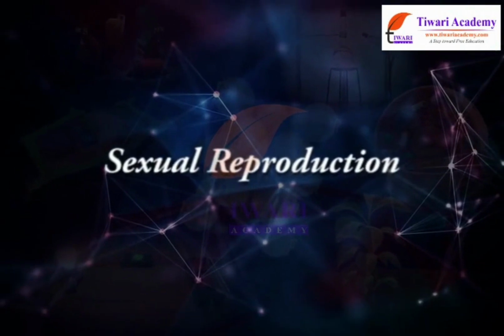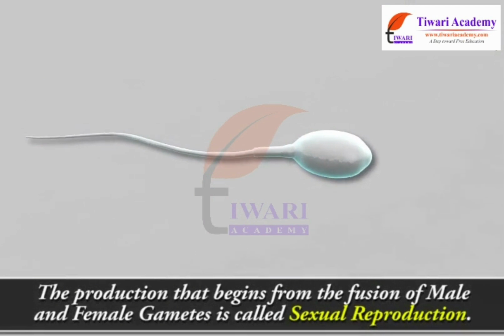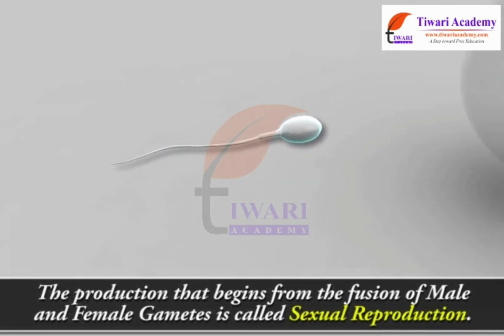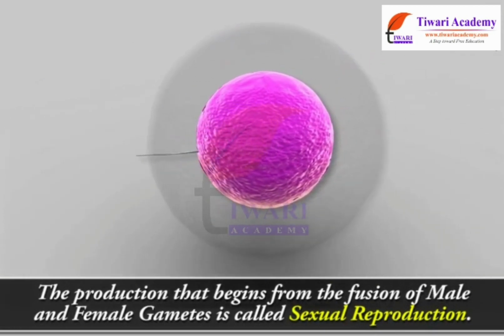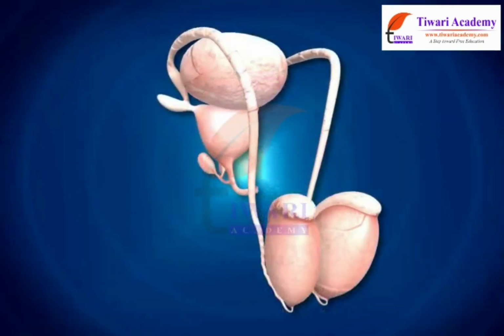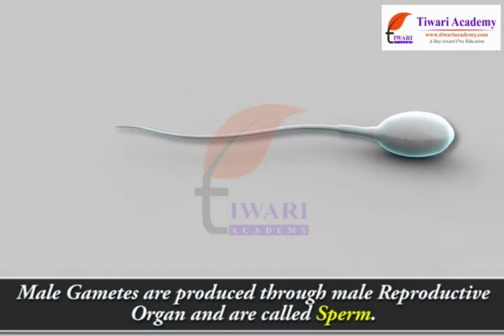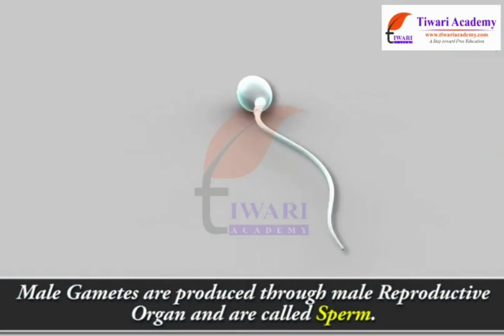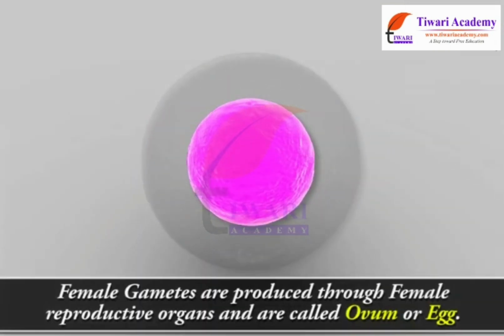Sexual reproduction. The reproduction that begins from the fusion of male and female gametes is called sexual reproduction. Male gametes are produced through male reproductive organs and are called sperm. Female gametes are produced through female reproductive organs and are called ovum or egg.